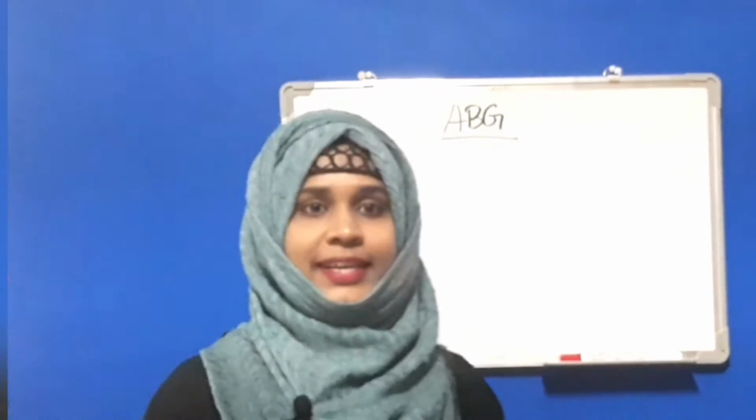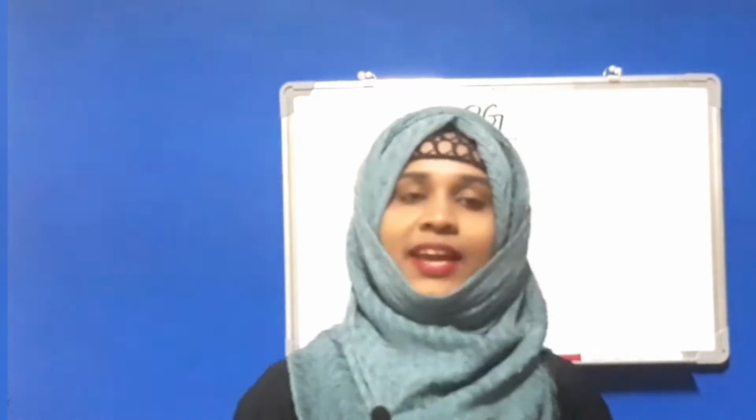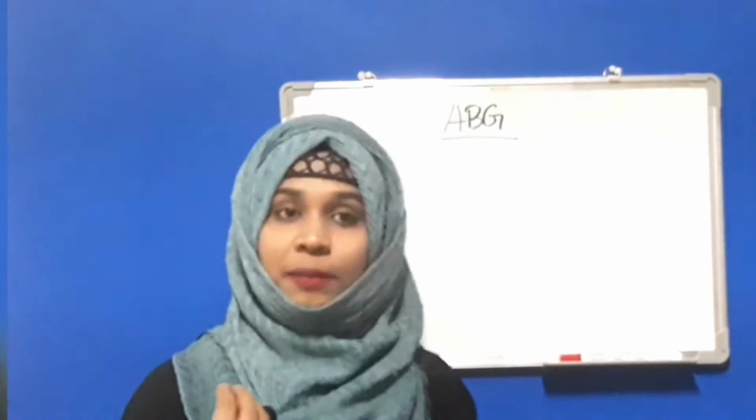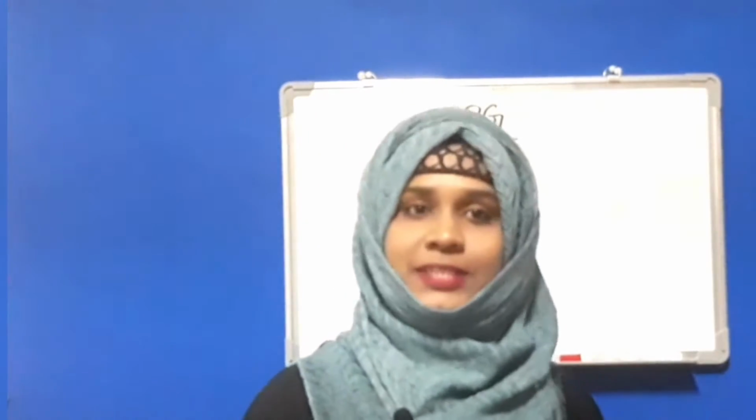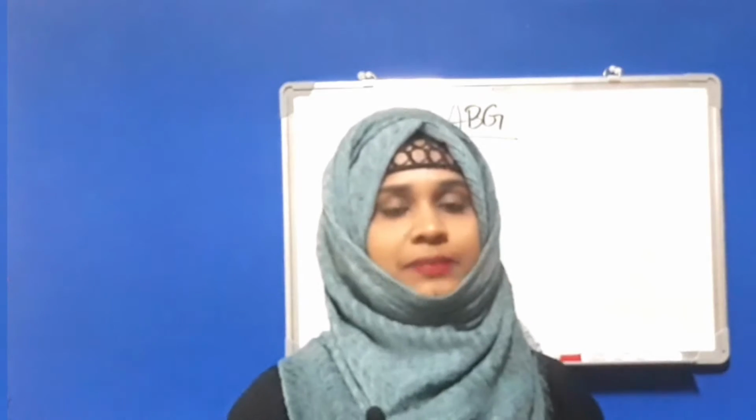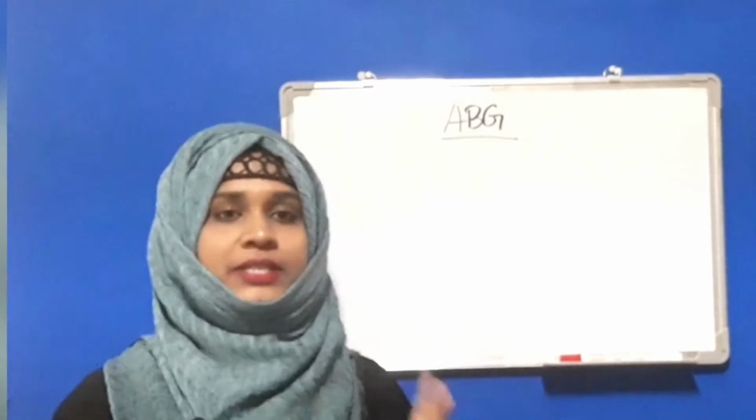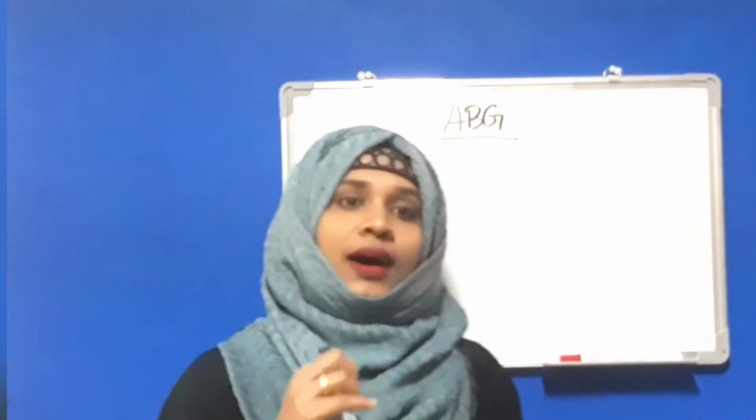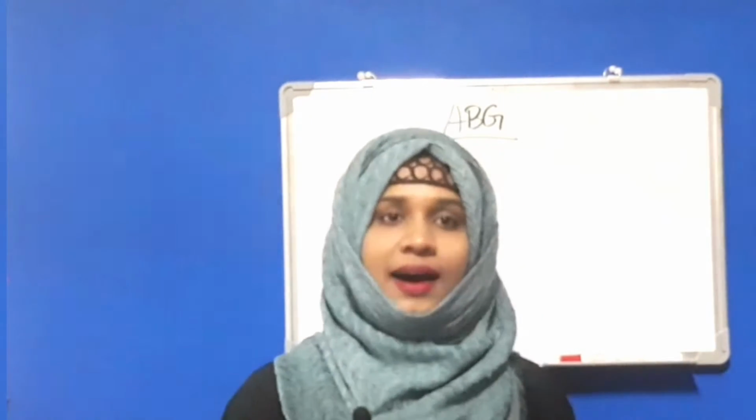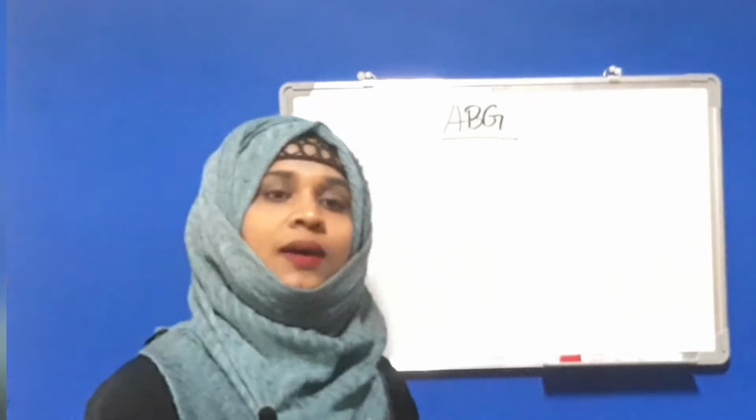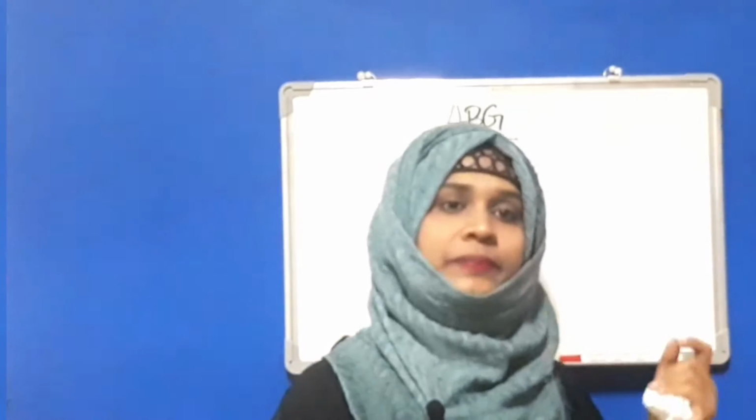So what are the contraindications? If the site has any infections or any burns, or if there is an absent or a weak pulse, we will not take ABG. Next, how can we obtain it? As I told you earlier, through arterial puncture or by placing an indwelling catheter in the artery.